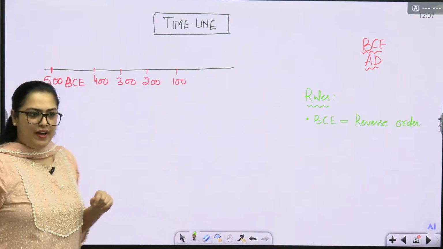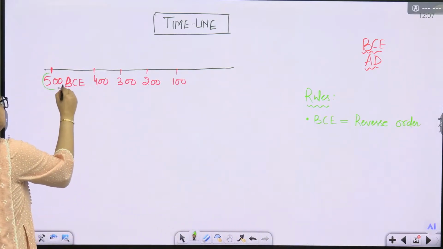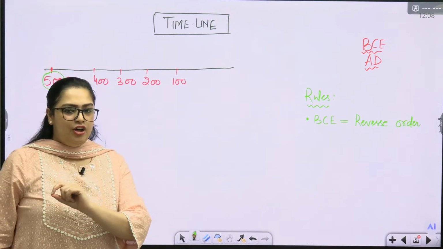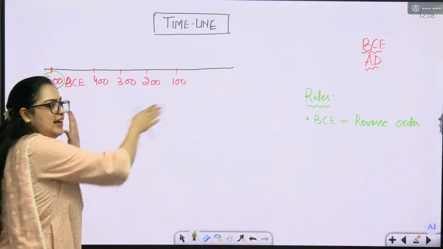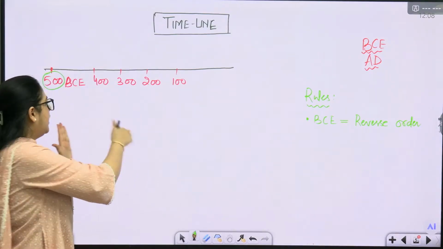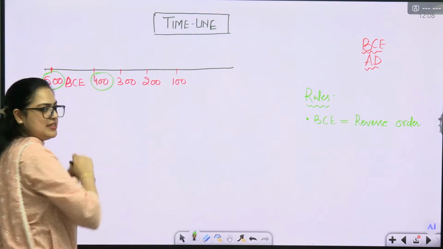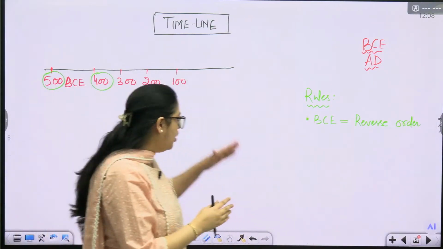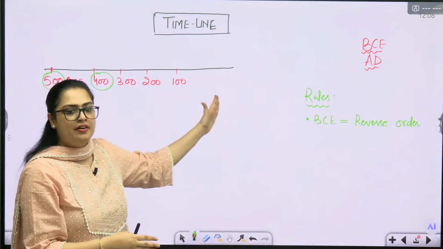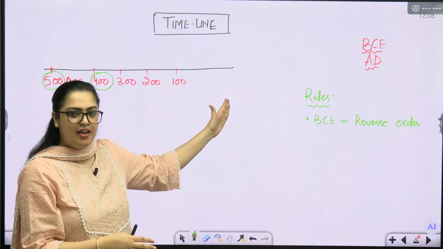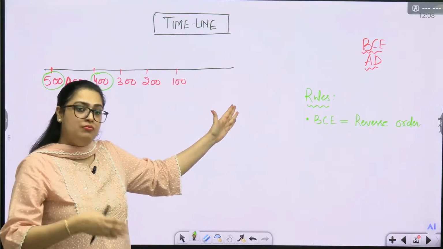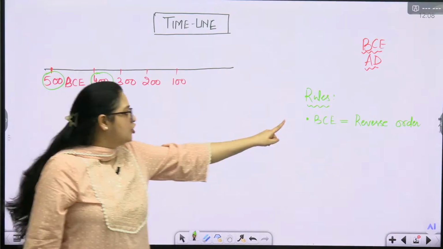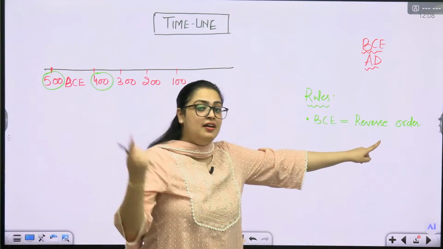So, if I say 500 BCE, तो moving ahead in time, आगे जब हम चलेंगे टाइम में, it will be 400 BCE, 300 BCE, 200 BCE. The more you are moving from 500 towards 100 BCE, more you are moving in time towards the AD. So BCE always works in the reverse order,